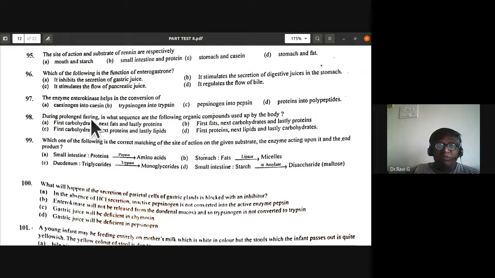So this first choice itself is a correct sequence. First carbohydrates are going to be utilized, next fats, and lastly proteins are going to be utilized by the body during prolonged fasting. So A is the correct answer.